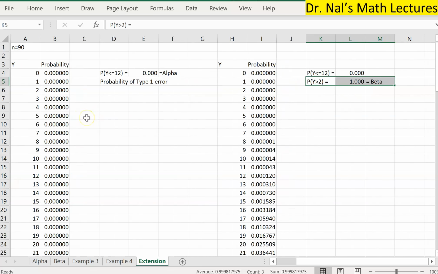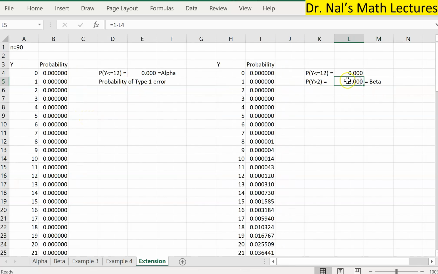As you can see, beta didn't come out nicely. There's a 100% chance we will make a type 2 error. Probability of type 2 error is 100%. Horrible. Here, probability of type 1 error is 0%. So 0% is amazing, smiley face, but 100% is horrible. So this is a sad face.